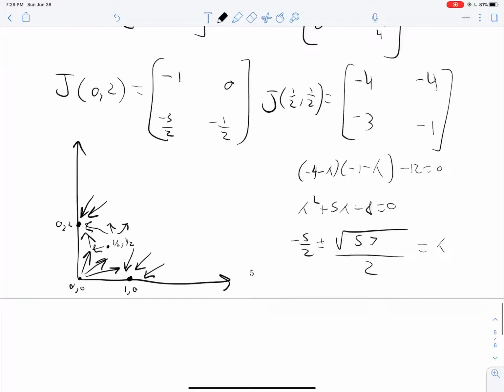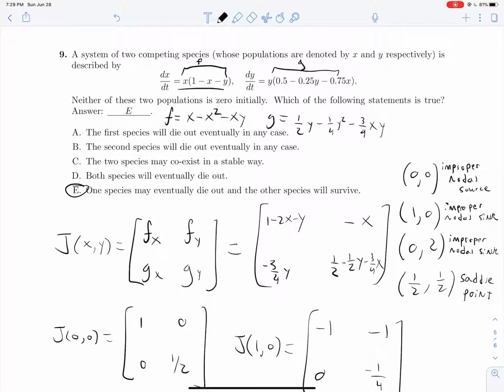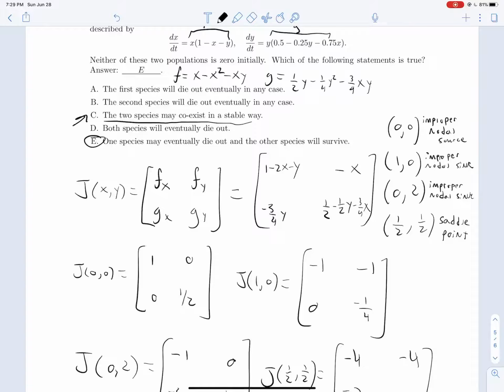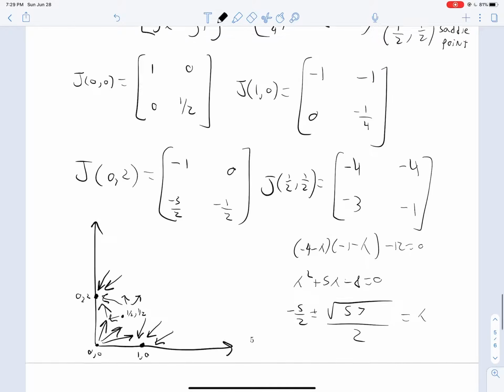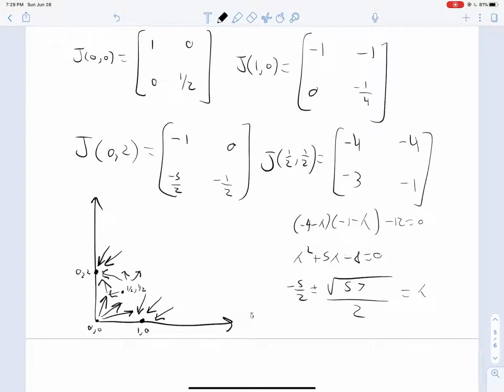What if our initial condition happened to be 1/2, 1/2? Well, we know at 1/2, 1/2, dx/dt and dy/dt are equal to 0. So if you start exactly on that saddle point, you're not going to go anywhere. And so one other technically correct answer is both species may coexist in a stable way. But this is the much more obvious answer, but it's good to recognize that C would also be correct in a little bit of a roundabout way. Okay, this problem was really grueling. Didn't really like it, but whatever. Let's move on to our quiz questions.